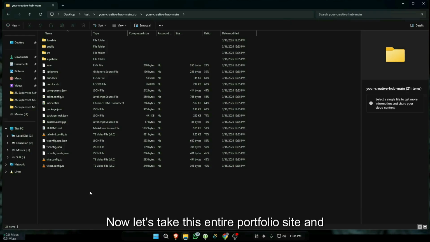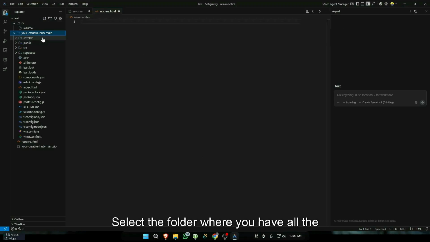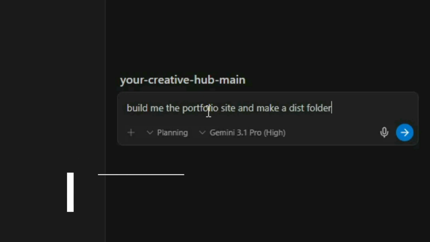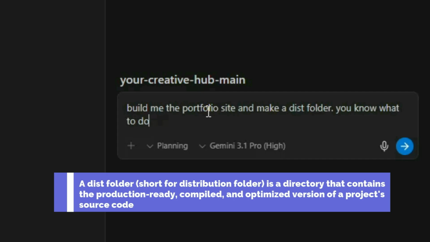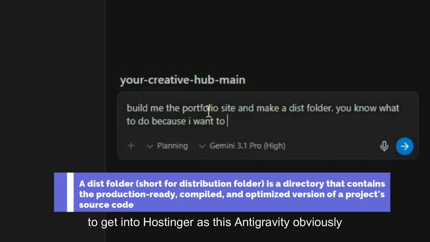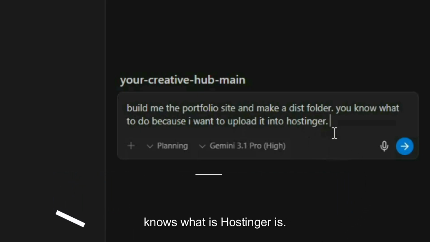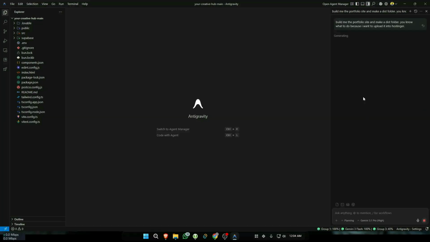Now let's take this entire portfolio site and upload it into my new domain. So how to do that? Open AntiGravity. Okay, select the folder where you have all the Lovable files. Folder, you know what to do, because I want to upload it into Hostinger. As this AntiGravity obviously doesn't know how Metro VPS works, but it knows what Hostinger is, so it's going to build a similar format. Now just let's wait. It's going to do its thing.